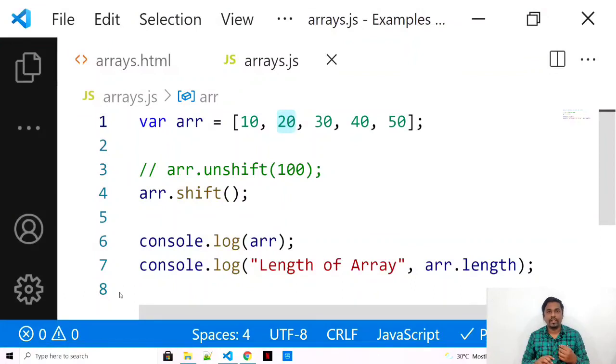So we saw 5 different things: 4 functions and 1 property. First one was push, to push at the end of the array. Pop, to remove from the end of the array. Unshift, to insert at the beginning of the array. Shift, to remove from the beginning of the array. And last but not the least was length, to count the number of elements that we have in our array. So it's that easy to store any value into your array.